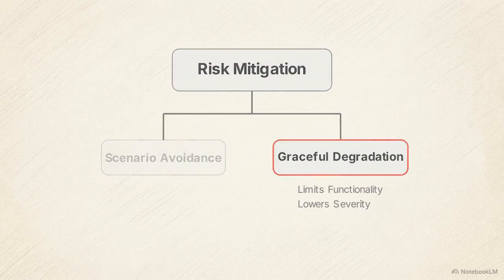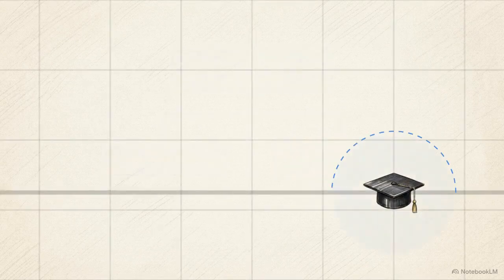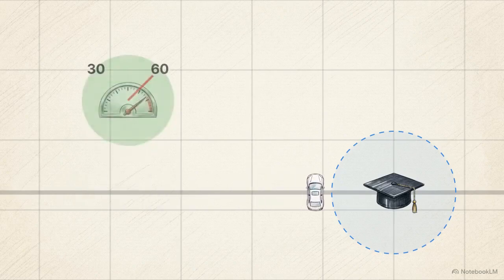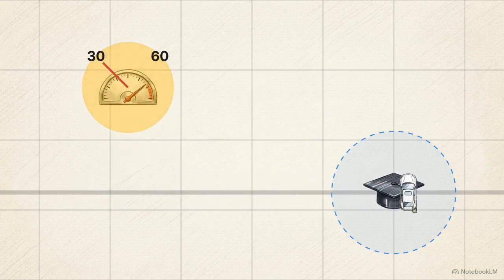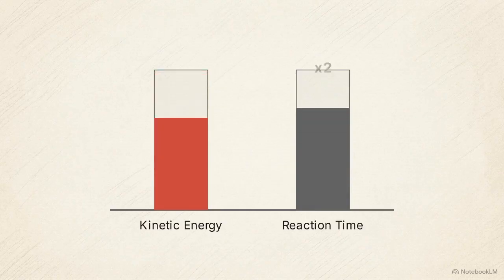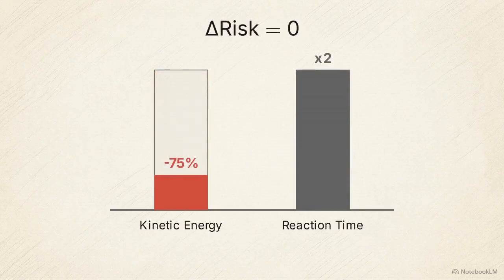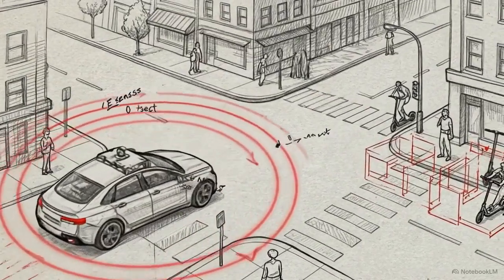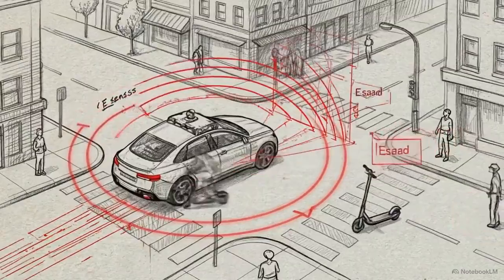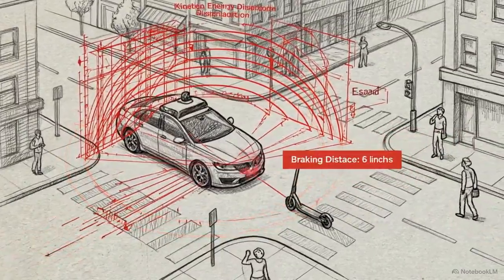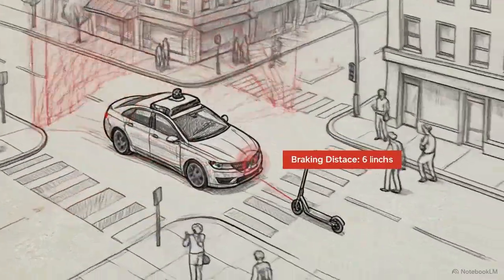In our e-scooter case, the manufacturer applies a geofence around university campuses. Inside these zones, the system forcefully limits the maximum autonomous speed from 60 to 30 kilometers per hour. Reducing the speed by half changes the collision physics. It cuts the kinetic energy and doubles the reaction time. This mathematically offsets the AI's degraded perception confidence. Over-the-air updates are not a complete safety solution on their own. Runtime degradation is the necessary engineering response to survive the safety vacuum.